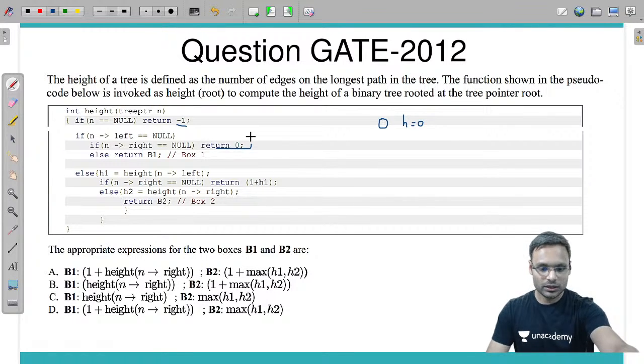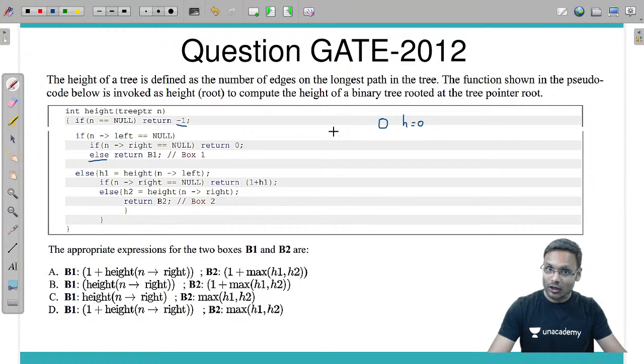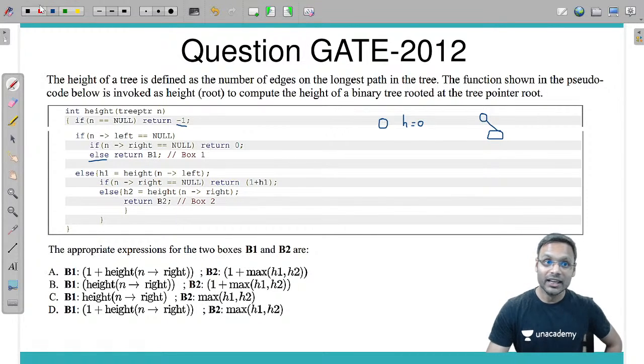Now next thing is what? Suppose the left subtree is null, go inside, and the right subtree is not null, then the else case. If the right subtree is not null, it means you have a tree like this way: the left subtree is null but the right subtree is not null. If the right subtree is not null, my tree's height will be based on my right subtree.